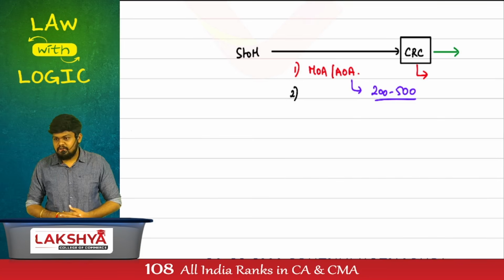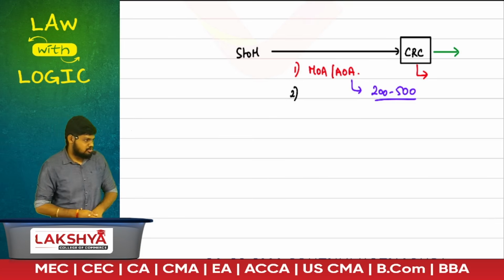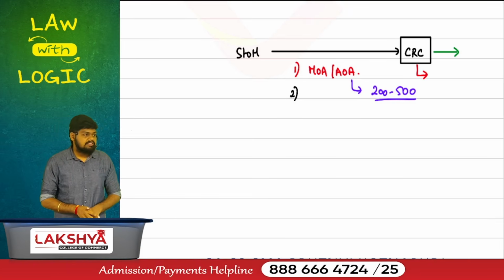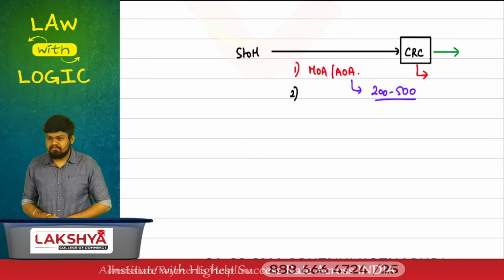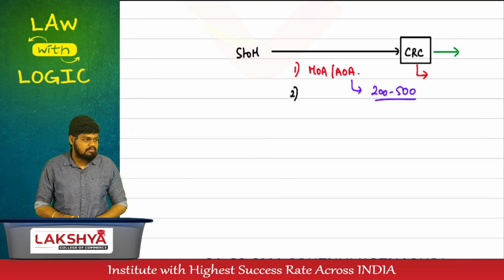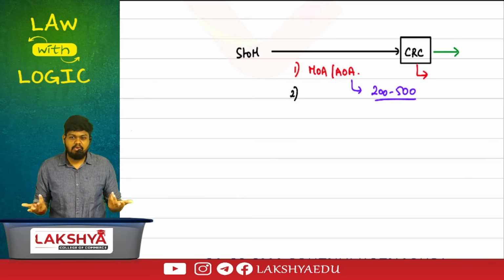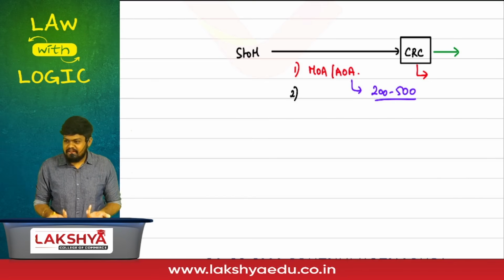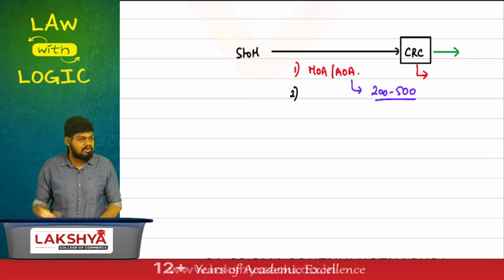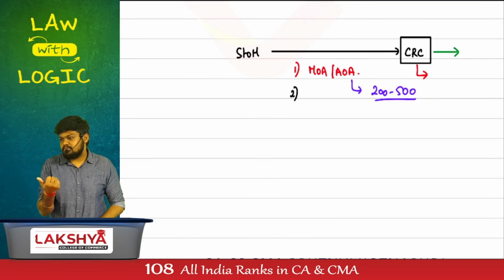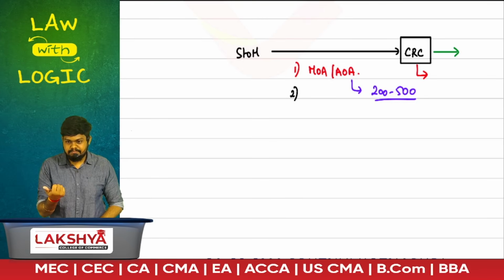So what happened? You made an application today for incorporation of a company to the CRC. The CRC after 2 years comes to you, states that finally your company has been incorporated. Who are you? Which company? When did I submit documents? I don't even remember after 2 years what company I am talking about. After 2 years, the business opportunity has already gone past.